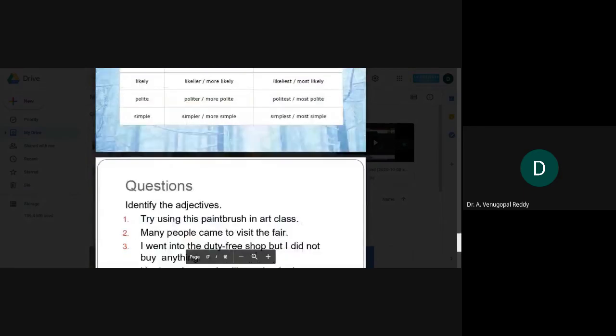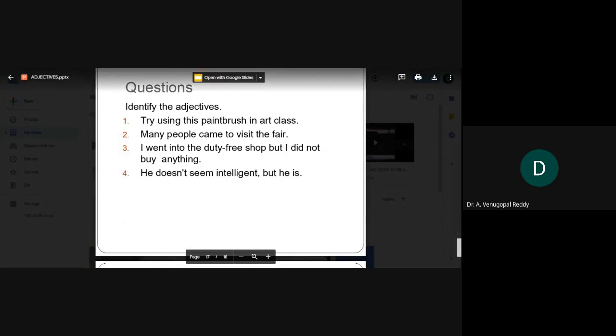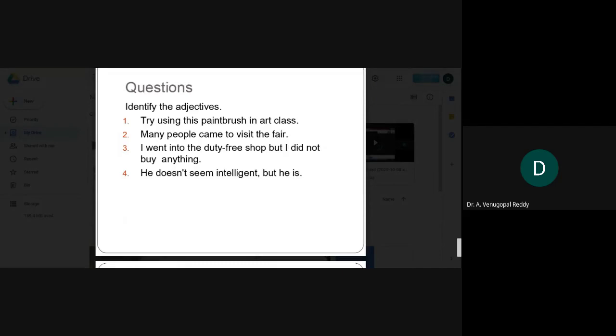Let us practice an exercise to identify adjectives in these sentences. Will you be able to identify the adjectives in these four sentences? Try using this paintbrush in art class. What is the adjective in this sentence? Many people came to visit the fair. I went into the duty free shop, but I did not buy anything. He doesn't seem intelligent, but he is.